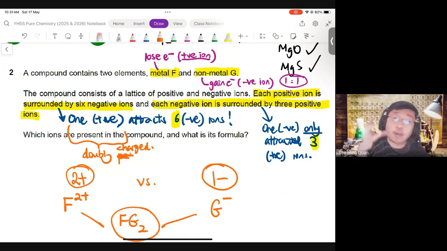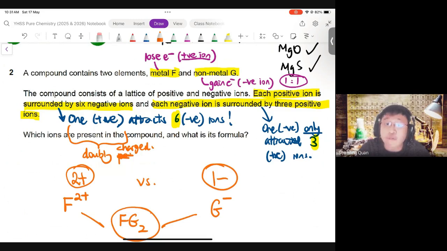So you can see the amount of annotations and thinking that goes into such questions, even though it might be just an MCQ that's 1 mark. All right, it's very, very important to write things out as they come along so that you really make your thinking visible. So don't just leave the sentences as they are. Really write out 1 positive attracts 6 negative. 1 negative only attracts 3 positive. So the positive must be doubly powerful, doubly charged, 2 plus charge. Okay. Now I shall leave this here for a while for you to take this down.